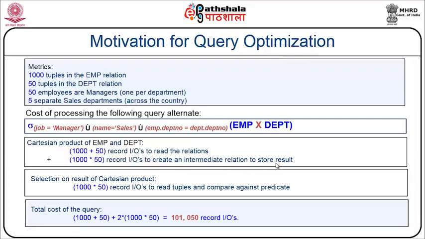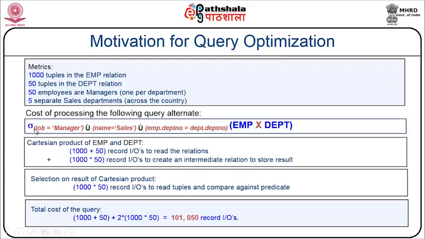So, as of now I have multiplied only the employee and the department tables, where the number of operations performed by the Cartesian product of employee and department are 50,000 plus 1050, which means 51,050 intermediary operations done.